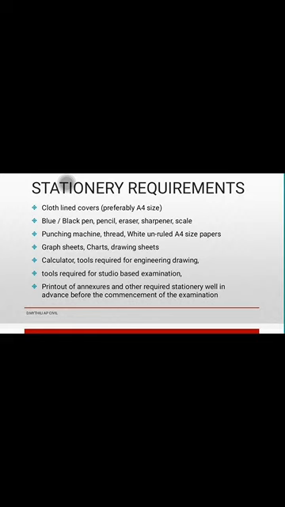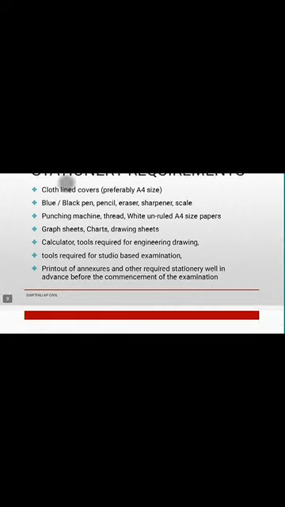After completing your exam, you need to punch the answer sheet and tie it with thread. For that you need a punching machine, thread and A4 sheets, graph sheets, chart or drawing sheets, and if needed, calculators or any other tools if you have engineering drawing or engineering graphics examinations.